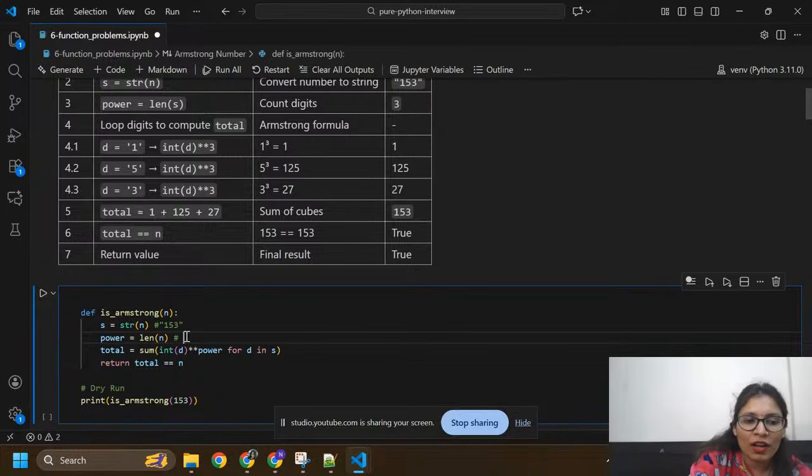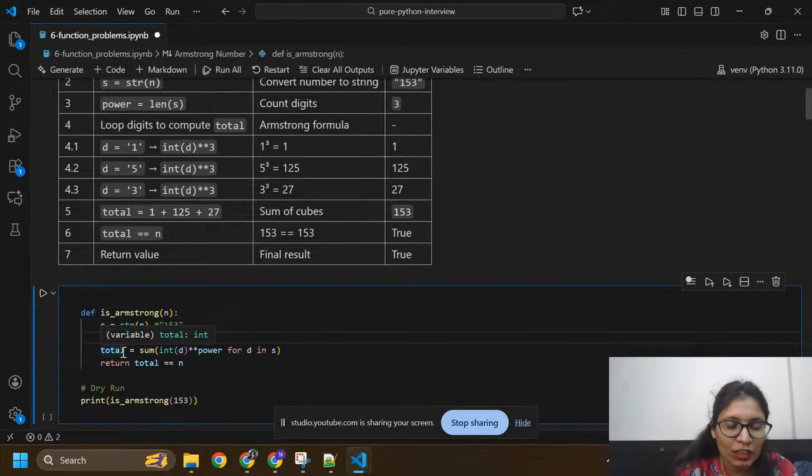So this is power. Power equals the length, 3, which means we need to use power 3 for every element. Now I am going to calculate the sum, total. Here, integer of each digit d. First of all, I need to take d for d in s. Inside this s equals 153, for d in s, I'm going to take d equals 1.